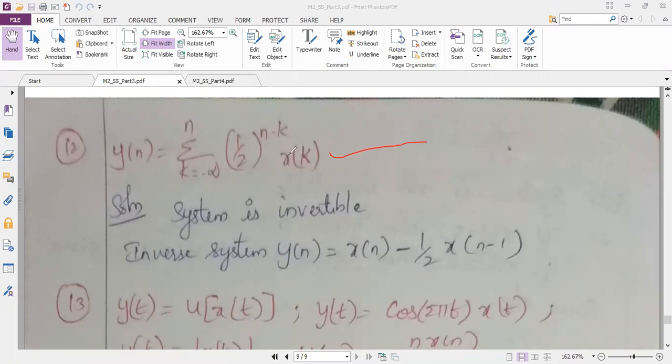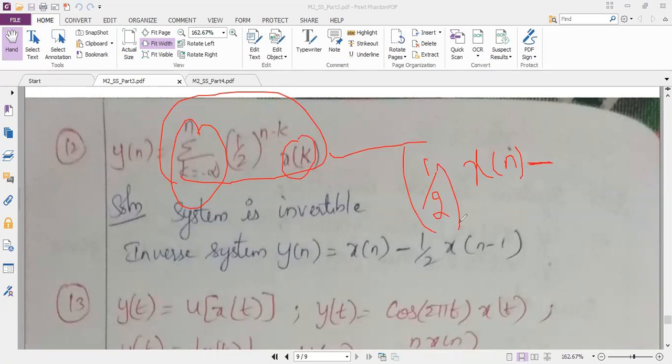Invertible or not invertible. Now in this problem, you can see I have summation x of k. In the earlier problems I have told that if there is a summation, I should definitely write the difference. So here I am doing the same thing. I am writing x of n. This 1/2 power n minus k is common. So within the bracket, as per the earlier problem, I should write the difference of the signal x of n and x of n minus 1 if there is a summation.